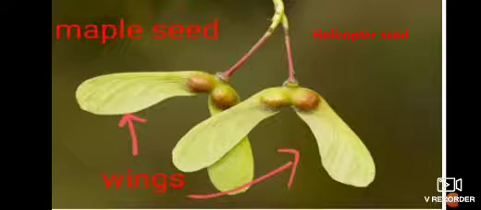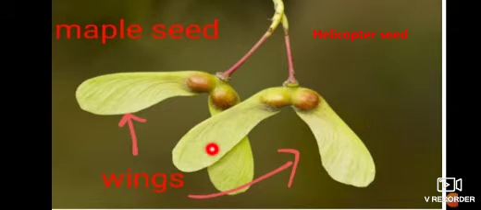Next one is maple seed. This is maple seed, and you can see over here I have written that this is a helicopter seed. Wow, very interesting. Why is this called a helicopter seed? Because it has two wings like a helicopter.